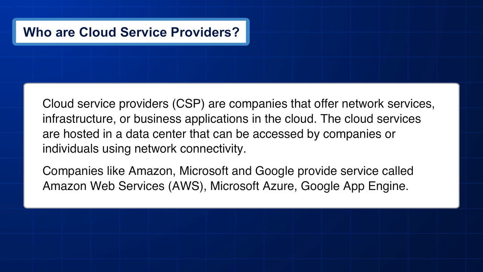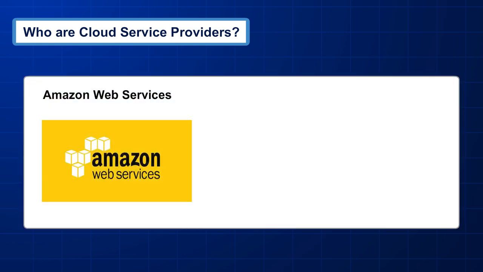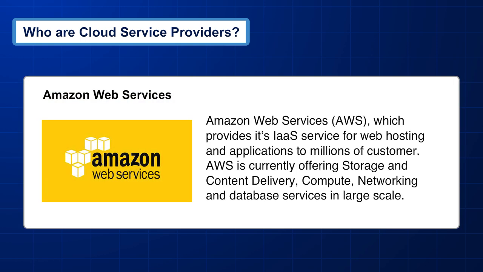Companies like Amazon, Microsoft, and Google provide services called Amazon Web Services, AWS, Microsoft Azure, and Google App Engine. Amazon Web Services, AWS, provides its IaaS service for web hosting and applications to millions of customers. AWS is currently offering storage and content delivery, compute, networking, and database services at large scale.